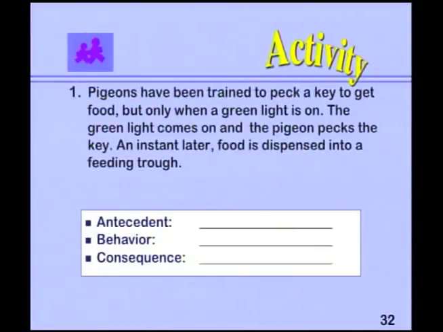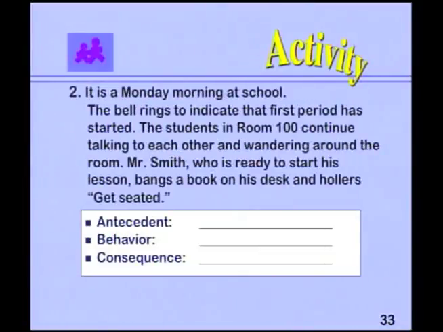Pigeons have been trained to peck a key to get food, but only when the green light is on. The green light comes on and the pigeon pecks the key. An instant later, food is dispensed into a feeding trough. So you have your classic Skinner pigeon activity, which you just saw. So let's see, what would be the antecedent, the behavior, and the consequence?